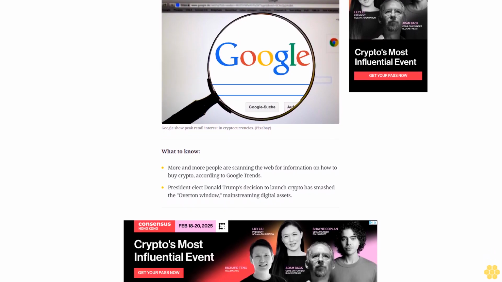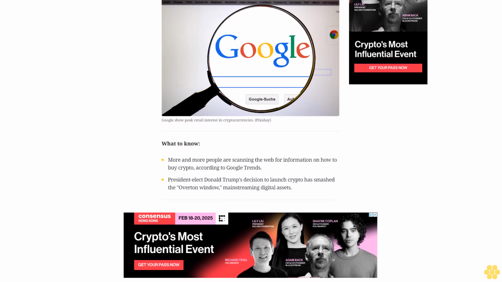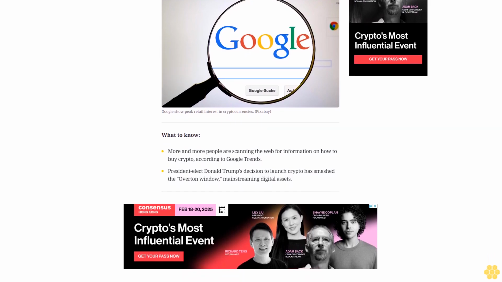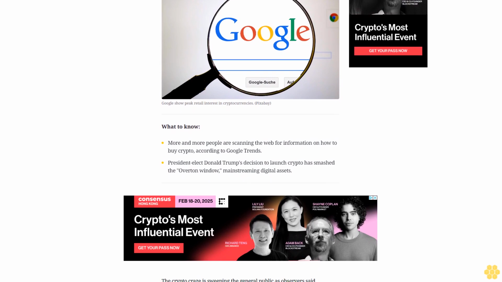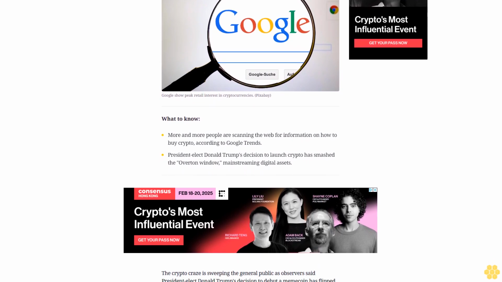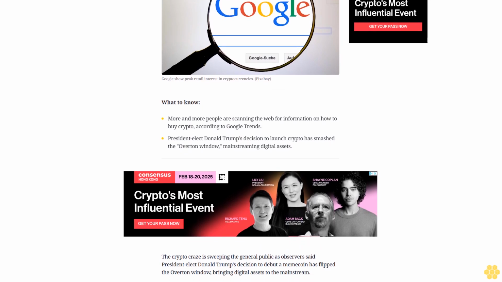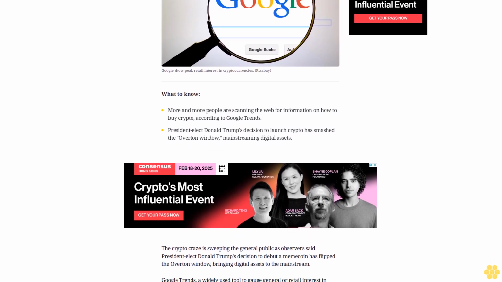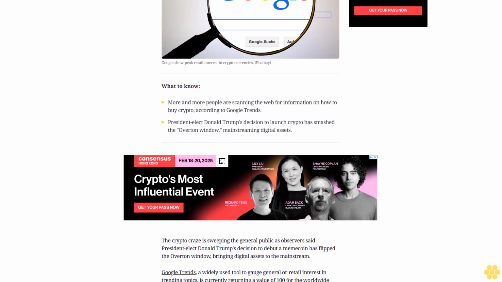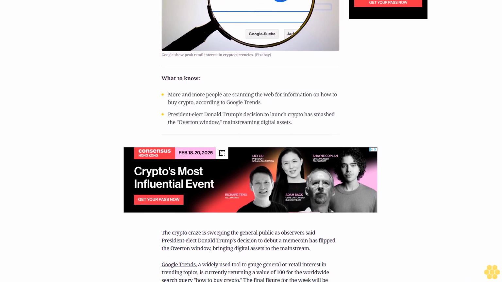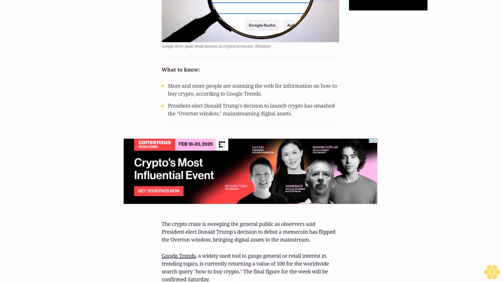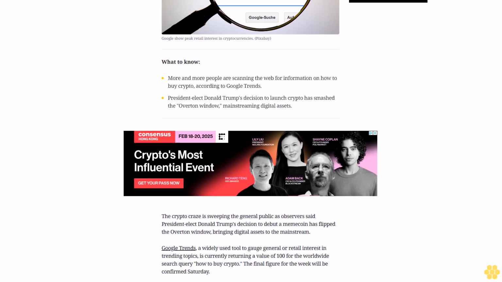1:23 p.m. UTC. The crypto craze is sweeping the general public as observers said President-elect Donald Trump's decision to debut a memecoin has flipped the Overton window, bringing digital assets to the mainstream. Google Trends, a widely used tool to gauge general or retail interest in trending topics, is currently returning a value of 100 for the worldwide search query, how to buy crypto. The final figure for the week will be confirmed Saturday.